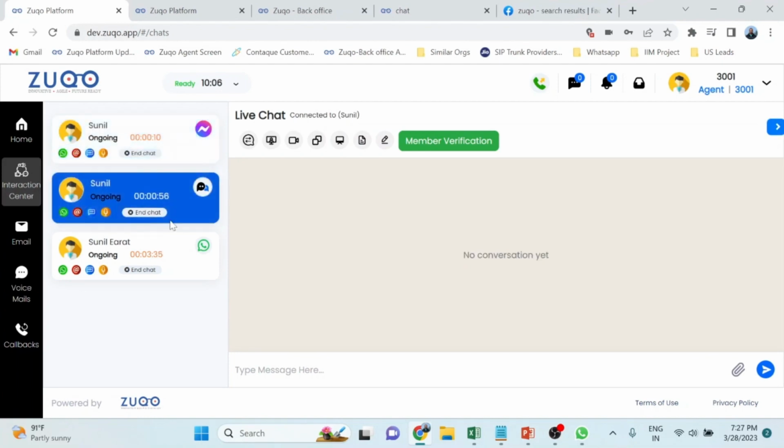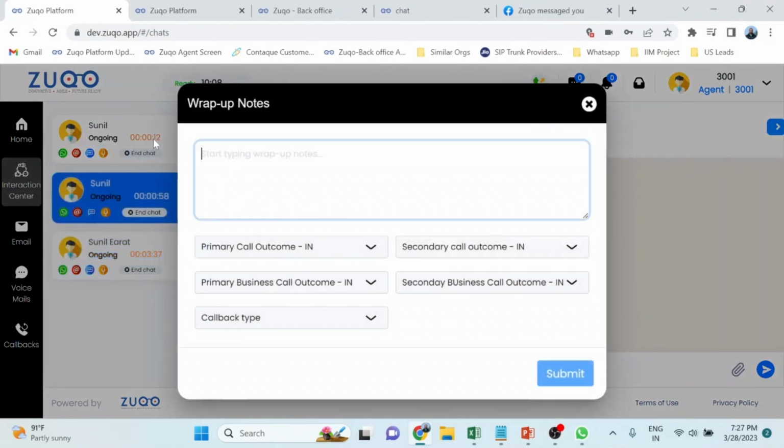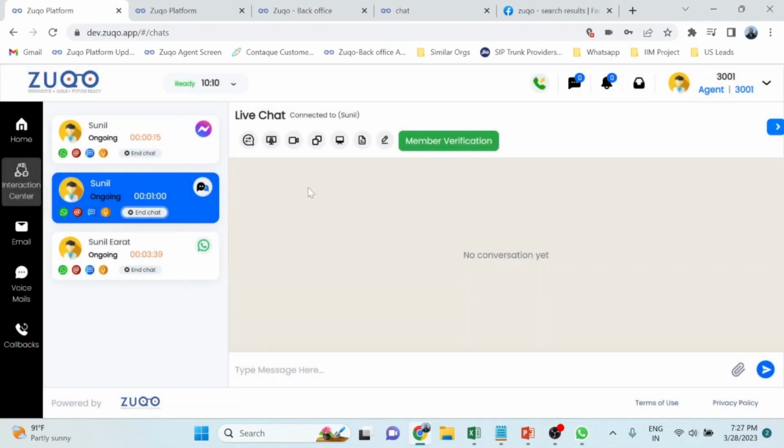You can toggle between those interactions, and they automatically get refreshed, and the latest information is shown to the agent. So this is how multiple interactions work. I showed you voice, Facebook Messenger, live chat, and WhatsApp as well.